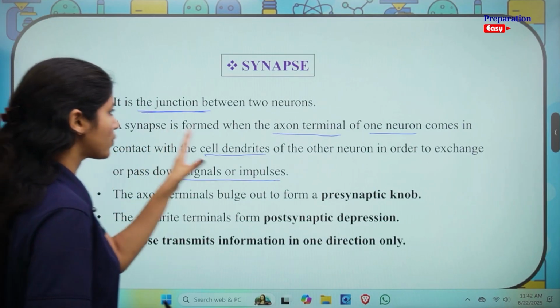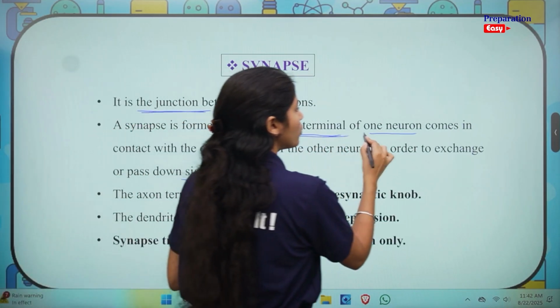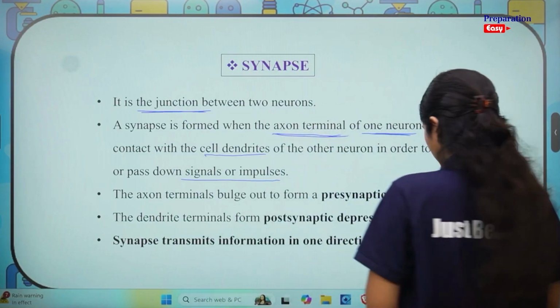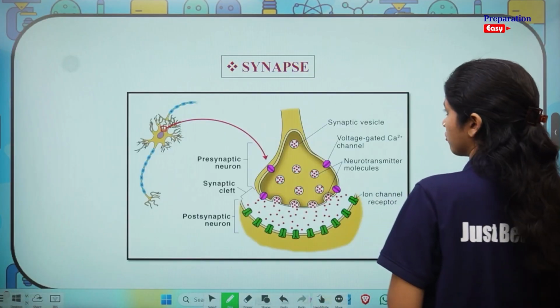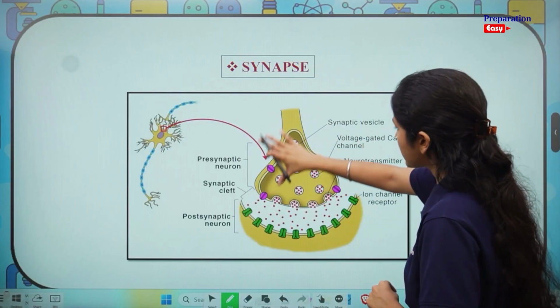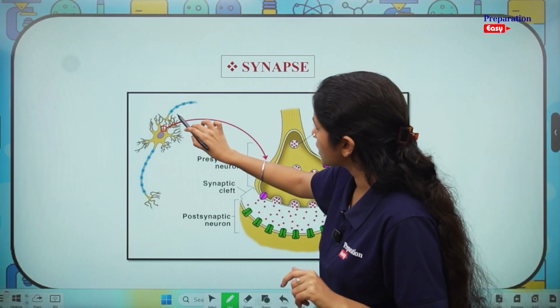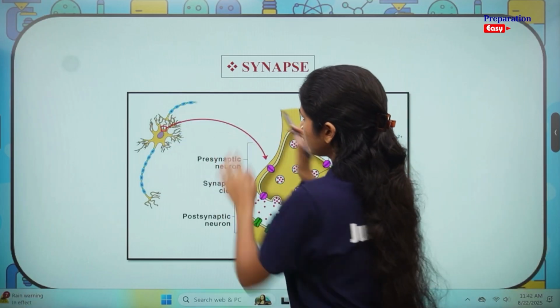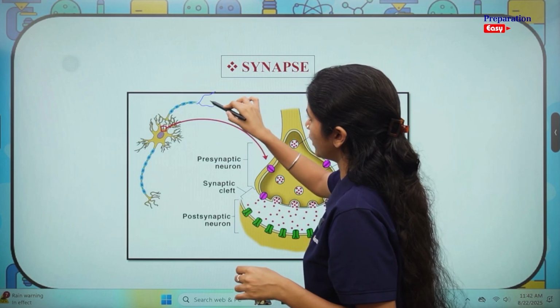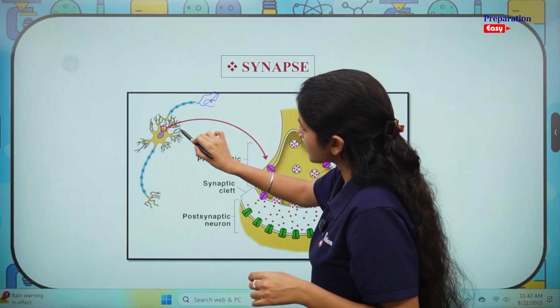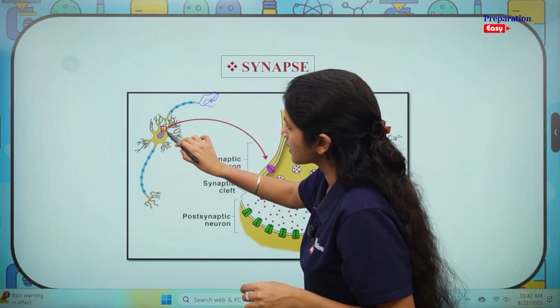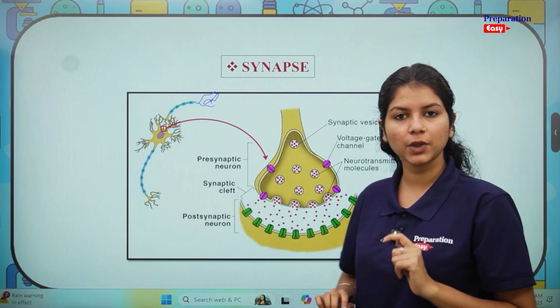A synapse is formed when the axon terminal of one neuron... I think we have a diagram of that too here. This is the axon terminal of one neuron. Can you see here? This is the first neuron. It has its cell body over here, let's say. This is the second neuron. This is where the synapse is happening. Now what is happening in the synapse?